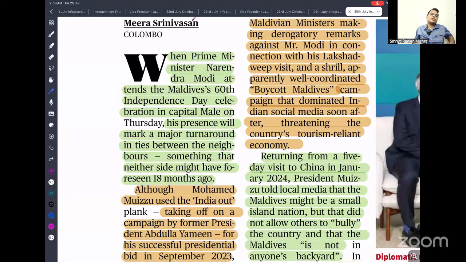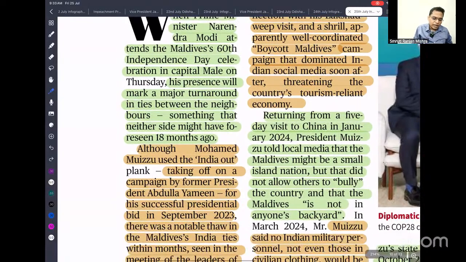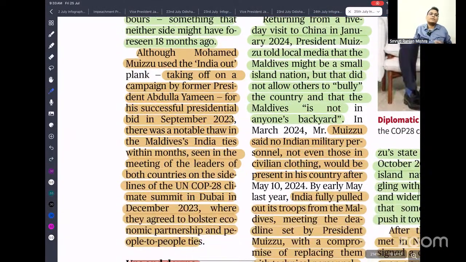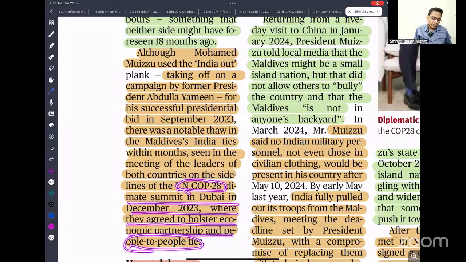So what happened before President Muizzu's election? He started a campaign of India Out, trying to make India leave the Maldives, taking off from the campaign by former President Abdulla Yameen during his presidential term. After that, we saw that they allowed Chinese investment, visited China, and even their minister made comments against our Prime Minister. Because of that, India also started a boycott Maldives movement, and our relations plunged. But during the COP28 climate summit in Dubai, we agreed to bolster the economic partnership between the two countries and people to people contact.